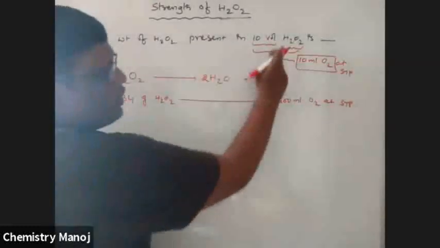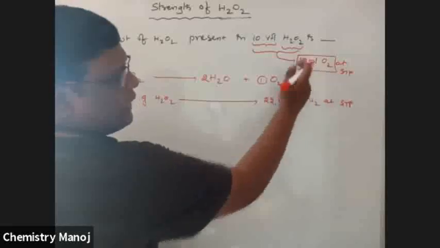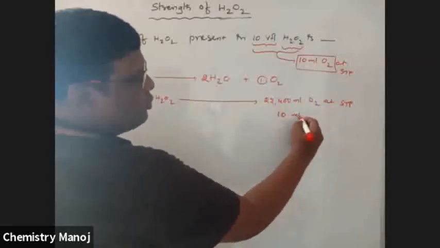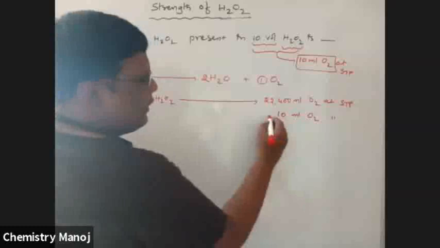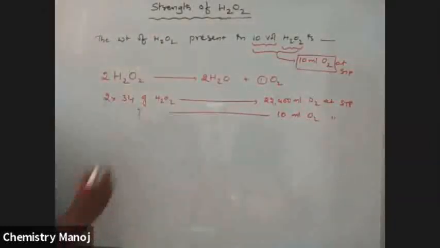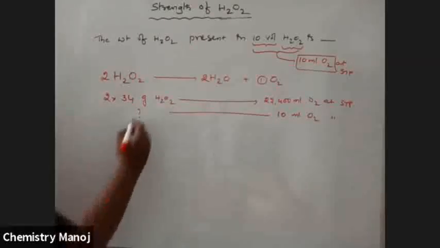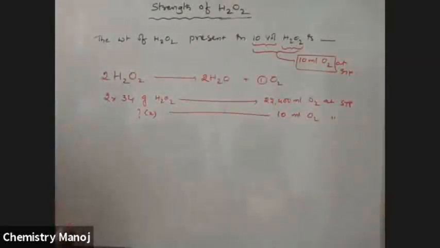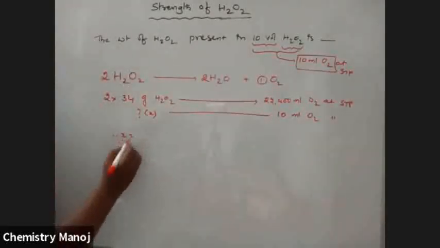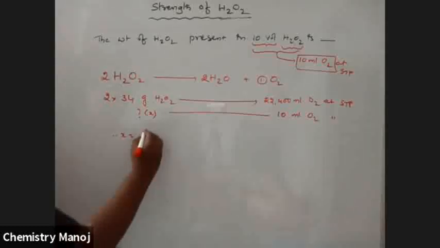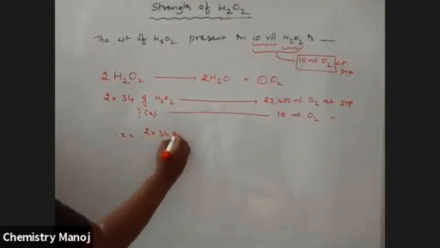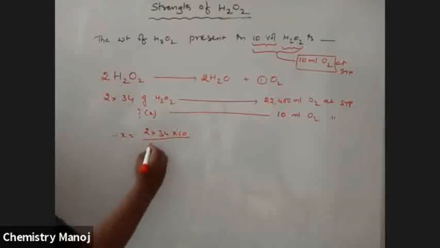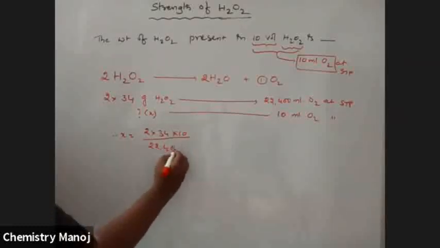But 10 volume H2O2 liberates 10 ml O2 at STP. That 10 ml O2 at STP corresponds to how much weight? Calculate the weight, let it be X. Therefore X is equal to 2 into 34 into 10 by 22,400.